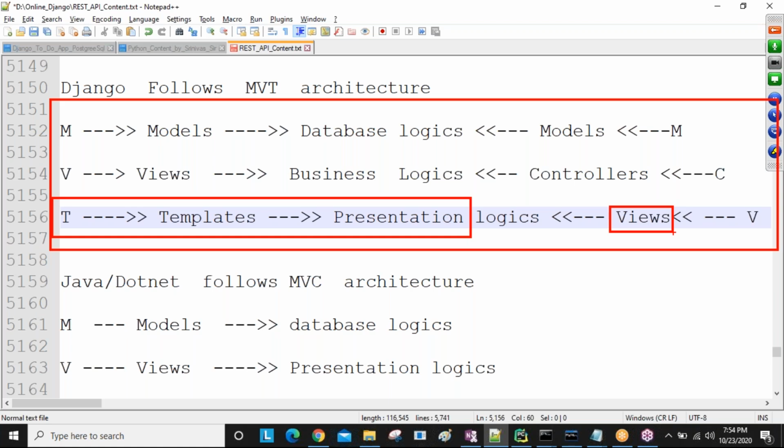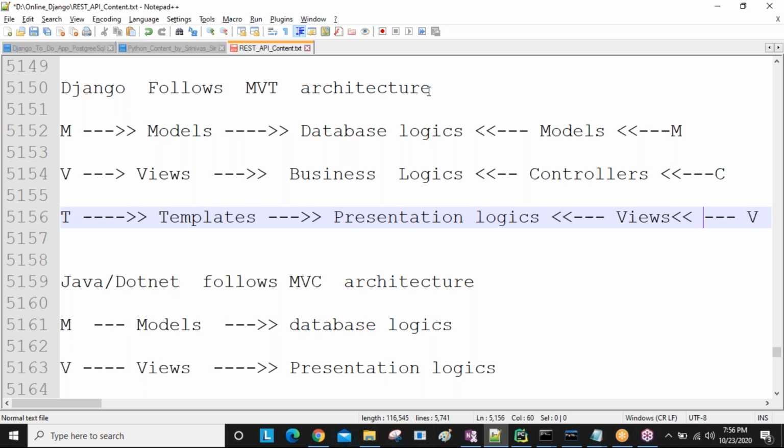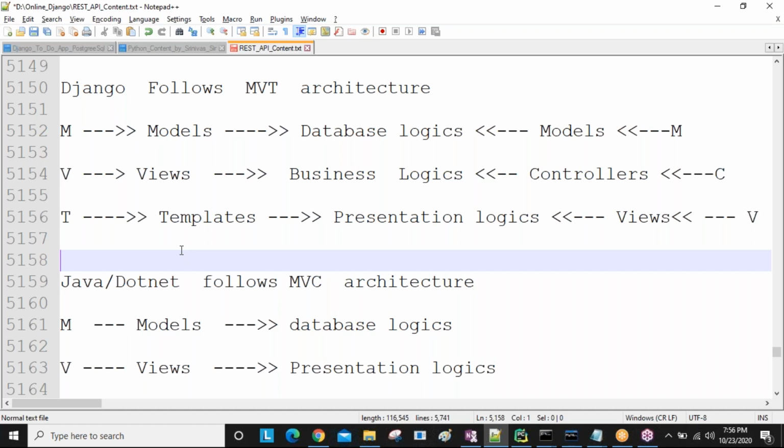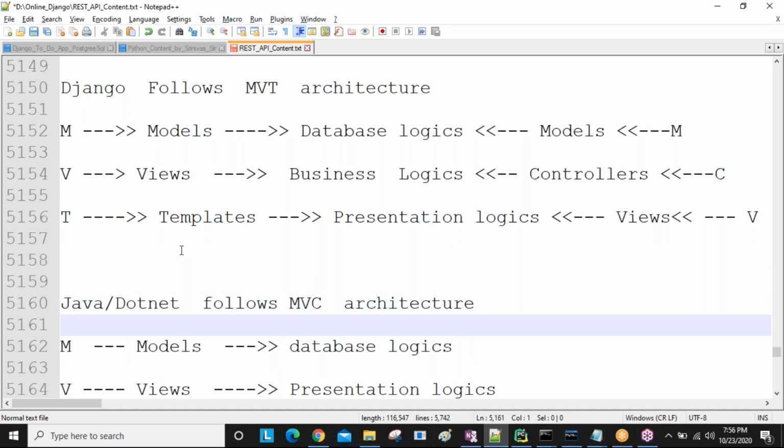A lot of times the main question asked is: Django follows what architecture? Can you explain the architecture flow? Right now we did not discuss the architecture flow, only the MVT architecture related concepts. The execution flow we will discuss, wait some time. Another question: what is the difference between MVT and MVC architecture? Then you give all this explanation.